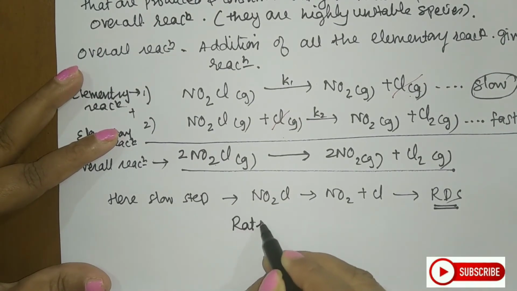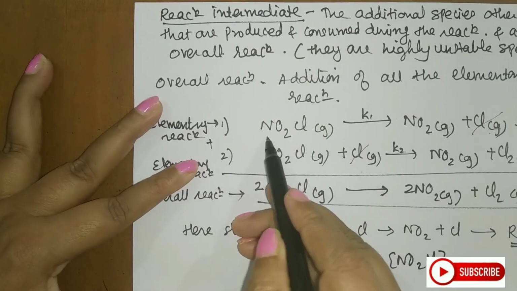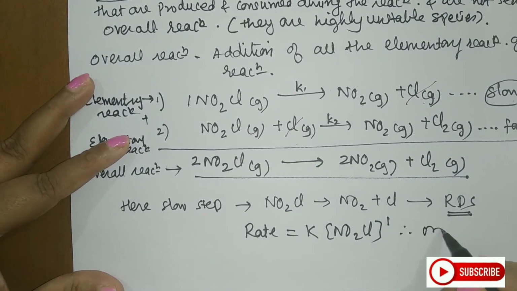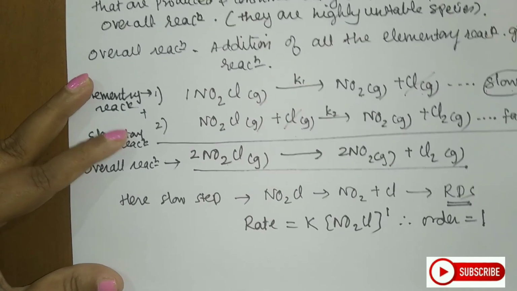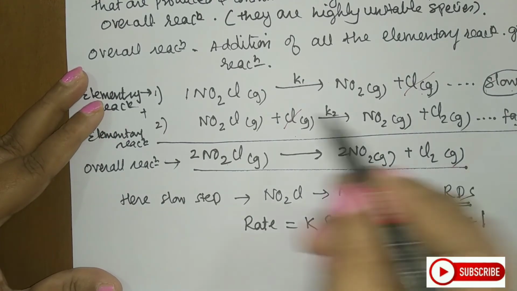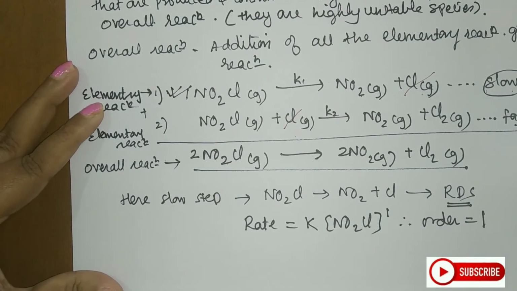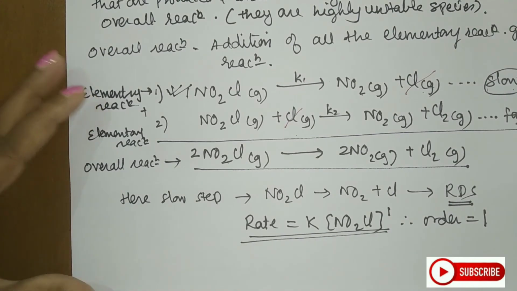So let's write the rate is equal to K [NO2Cl]. Here, for the slow one, this is 1, so it will be raised to 1, and therefore the order for this reaction is first order. Because the first step is slower than the second, this will decide the rate determining step, which will always decide the order of the reaction. Therefore this is a first order reaction and this will be its rate expression. Right, students?